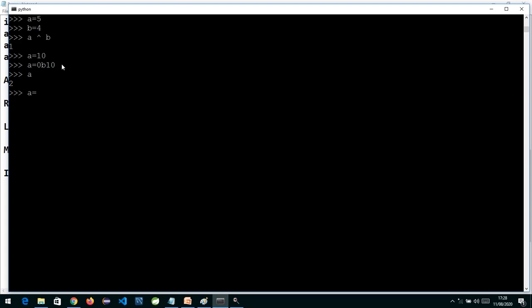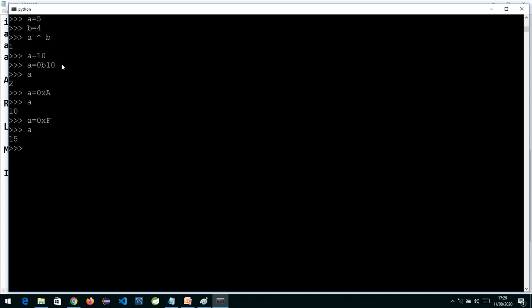So if I want to tell that this is a number in hexadecimal format, what I will write over here is 0x. The x will tell it is a hexadecimal number, and if I write A over here, A in the decimal number system is 10. So if I print the value of A, you can see it's 10. Or if I write F instead of A, in hexadecimal we write F, but in the decimal number system F means 15. So if you see over here, it's 15.